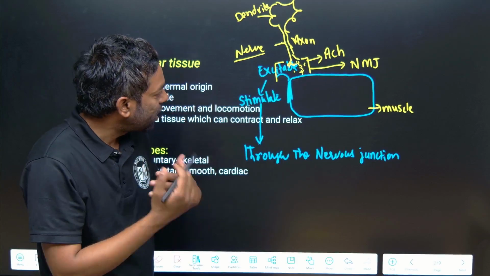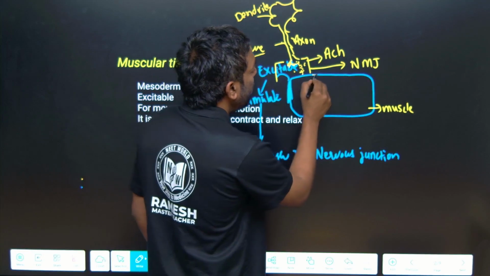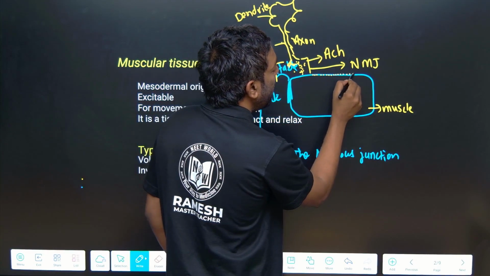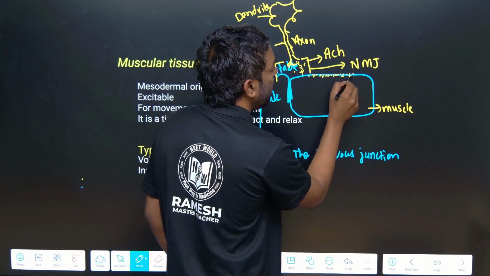This chemical is going to activate this layer, the muscular layer.